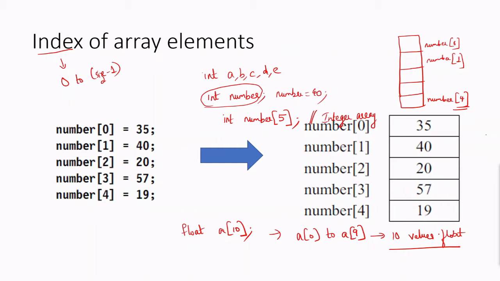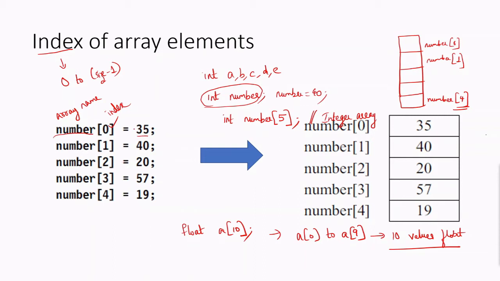So this is the whole concept of an array. This is the name of the array, which is an identifier, and this is the index of the array. And here you can give the value.